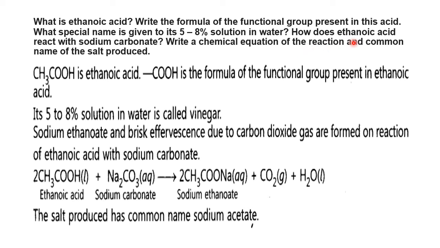Therefore, here what are we doing? We are reacting ethanoic acid with sodium carbonate. So, sodium ethanoate is the salt and carbon dioxide is the main product, along with what? Water. And this is the chemical equation for the same. What is the salt formed here? The salt formed here is sodium acetate. Okay, right. Or if you go by the IUPAC name, it is called sodium ethanoate.